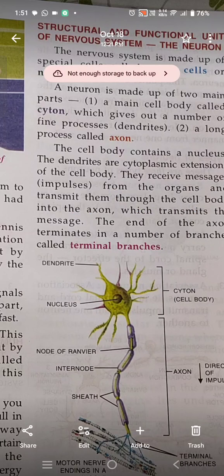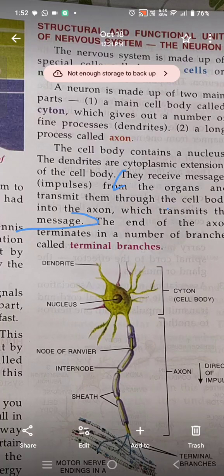So this is their function. Mark the function of dendrites from here to here: they receive the messages from the organs and transmit them to the cell body into the axon.